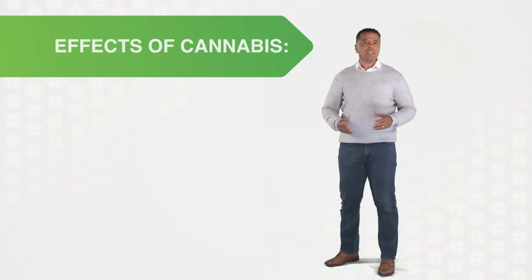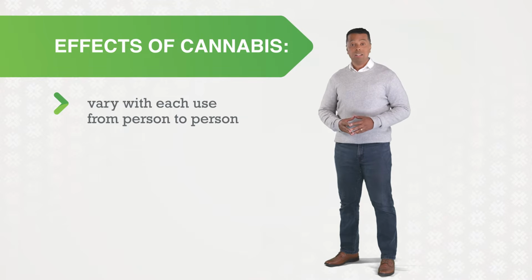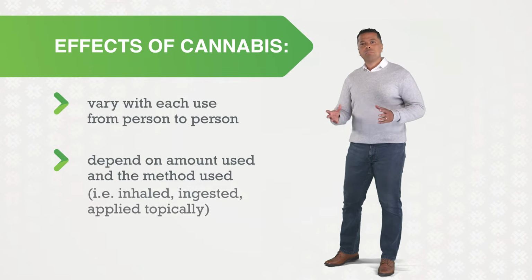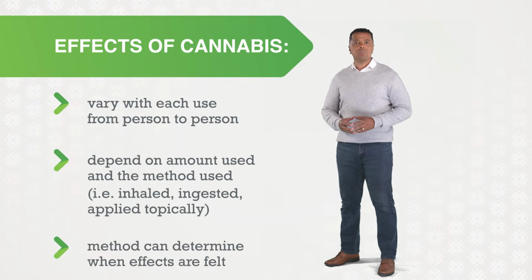How cannabis affects someone can vary with each use and from person to person. The effects of cannabis also depend on the amount used and the method of use. Cannabis products can be inhaled, ingested, or applied topically. The method of use can determine when the effects are felt. Now, let's look at cannabis vaping.